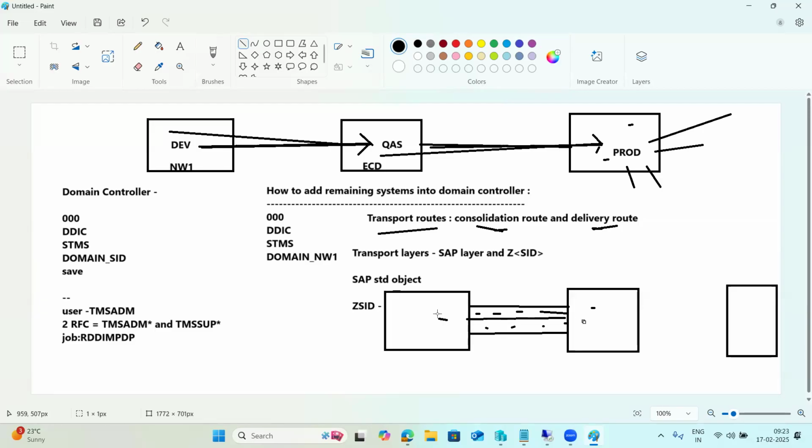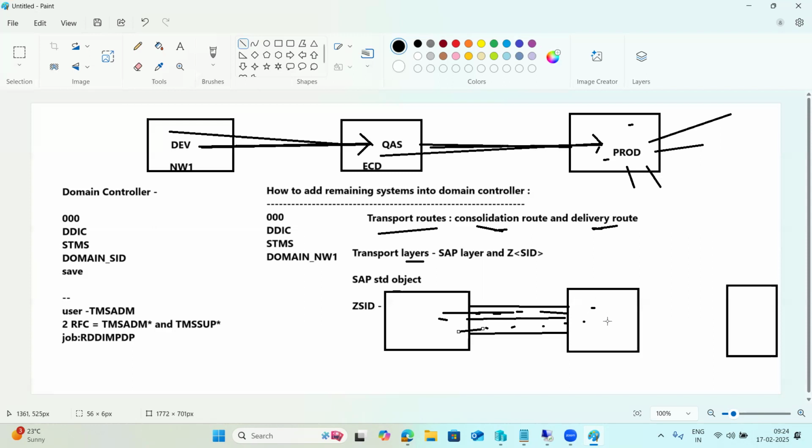Why? Because standard objects will go via this lane. Lane means layers, and route means road. In the consolidation road, there are two lanes, two layers. Customization objects will go under Z underscore SID, and the standard objects will go via the other lane. The route is the same, but the procedure is different. The bikers will use the left lane and the heavy vehicles will use the right lane, but the intention is to reach the target location only, on the national highway transport road.